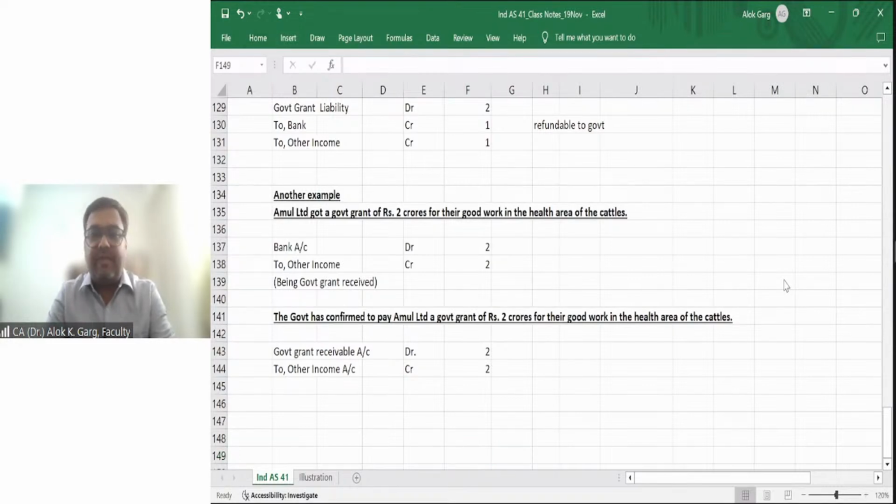Please do let me know if you have any question on this government grant, conditional, unconditional, accounting treatment.